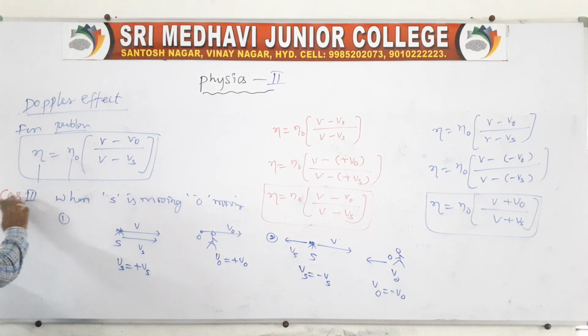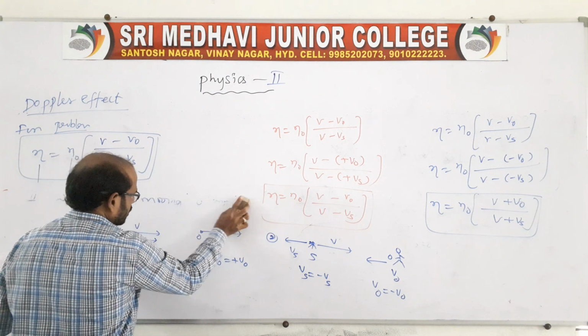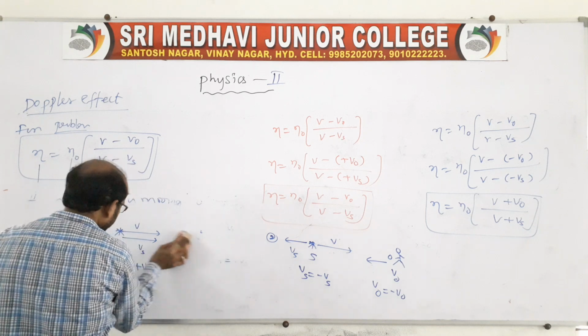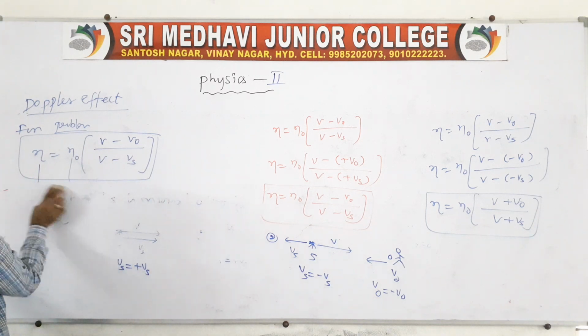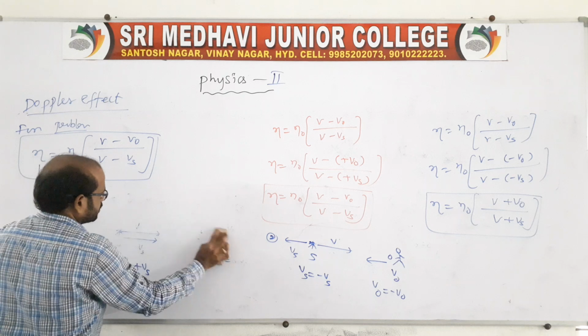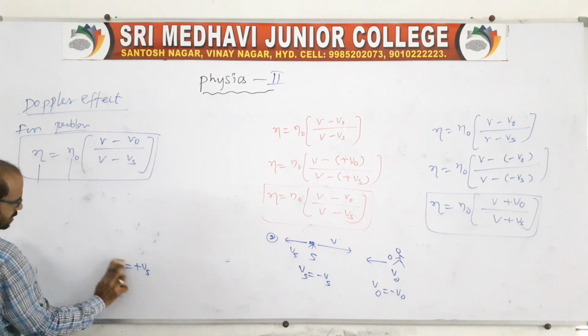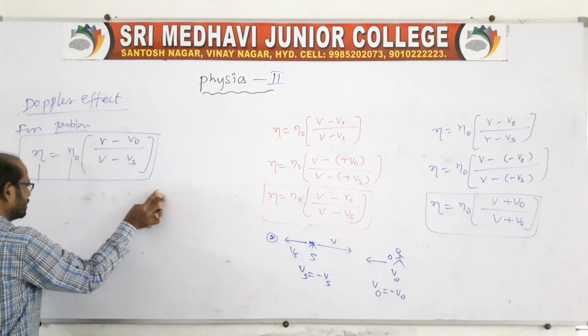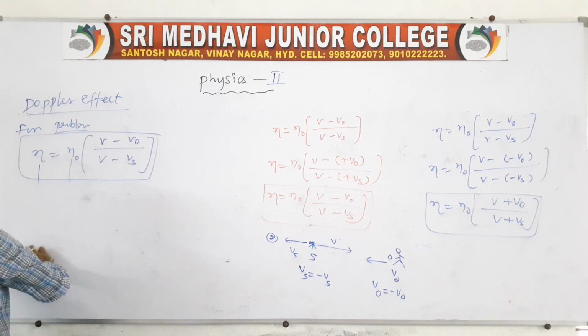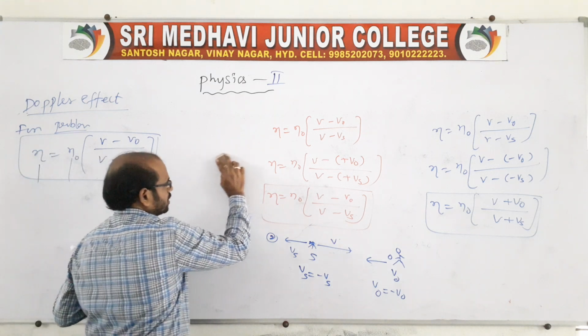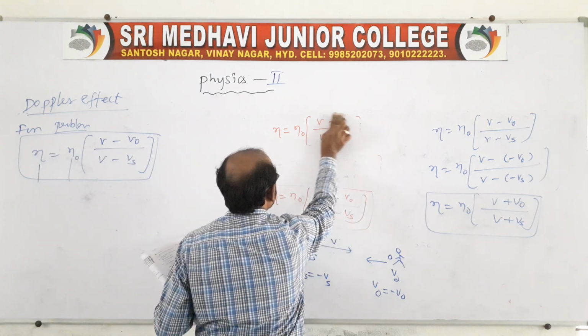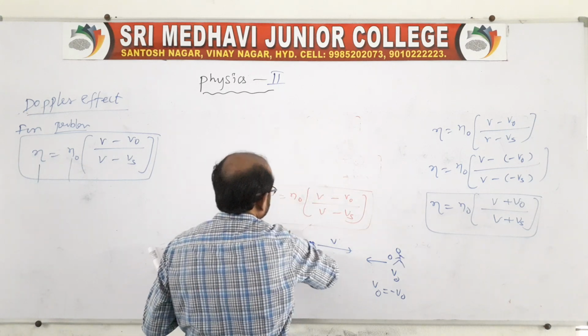Now, on the basis of the Doppler effect and these cases, I'll tell you the problems, because in the final examination, generally they will ask you an LAQ, and along with the LAQ they will ask you one problem also.